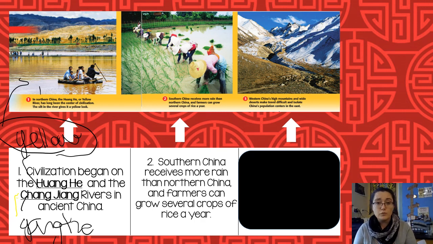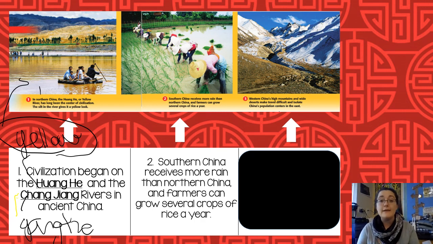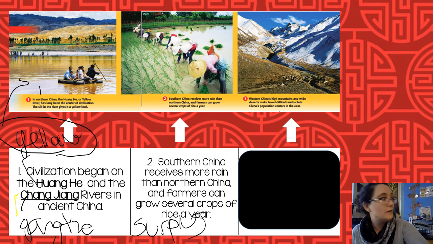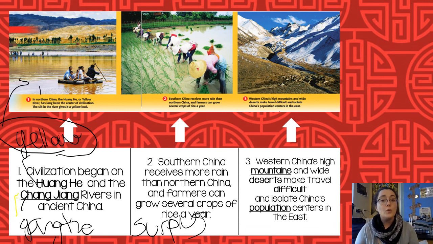Southern China receives more rain than northern China, and farmers can grow several crops of rice a year. So you can have crops year-round. It's not just one harvest. So we can get a surplus. And we have boundaries in western China. We have mountains and deserts that make it difficult to travel and isolate China's population all to the east.